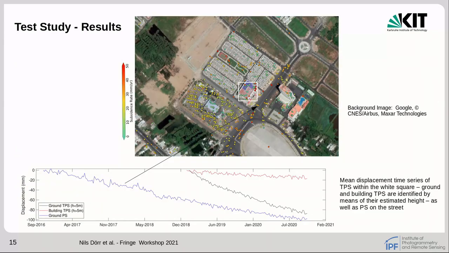Here you can see the displacement time series of a PS on a street next to the district and of TPS in the white square, which approximately appeared after the 120th acquisition of the time series. We identify a high initial subsidence of ground PS with decreasing subsidence rates, while the building TPS are relatively stable, probably due to the foundation of the building.